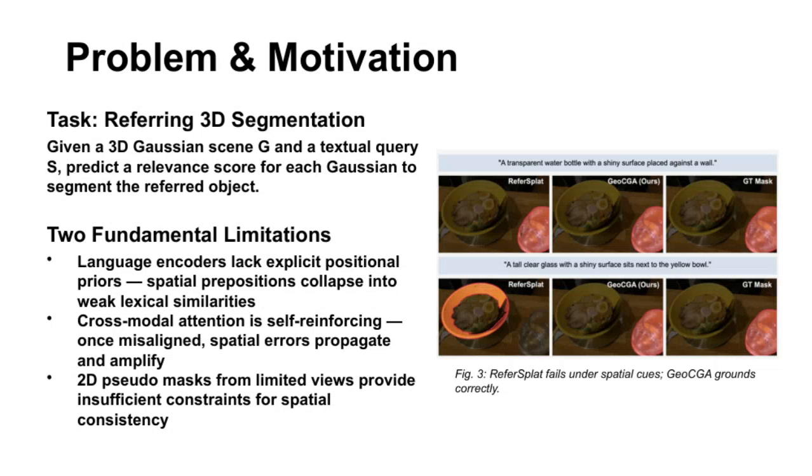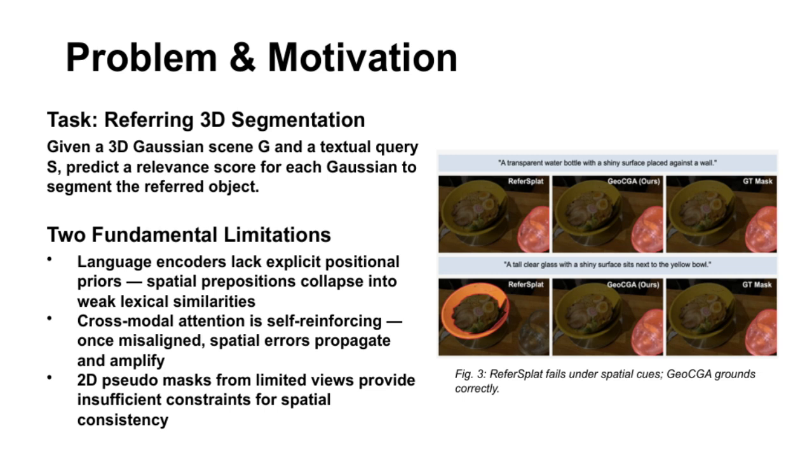Let's look at the problem and motivation behind referring 3D segmentation. The task is to take a 3D Gaussian scene and, given a natural language query, predict a relevant score for each Gaussian to segment the object being referred to. There are two fundamental limitations faced by current methods. First, language encoders like BERT don't have explicit positional priors. This means spatial terms like left or above are treated just like ordinary words, without truly capturing their geometric meaning. Second, the cross-modal attention mechanism tends to be self-reinforcing. If early alignment between language and 3D data is off, those errors compound and get worse during training.